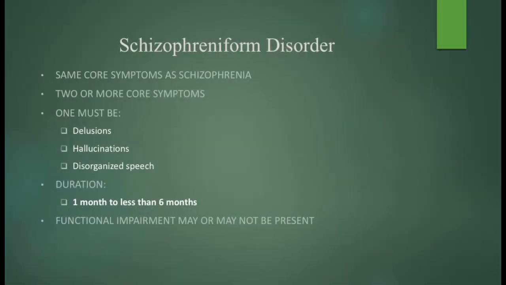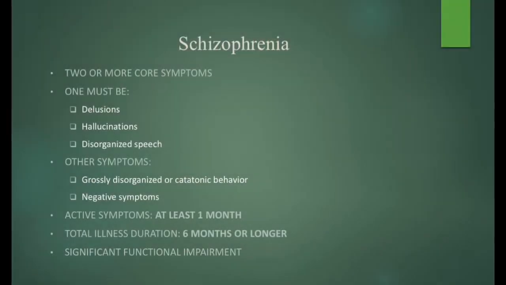Next is schizophreniform disorder. The symptoms are almost identical to schizophrenia, but the duration is shorter. The illness lasts at least 1 month, but less than 6 months. Some individuals recover completely, while others later develop schizophrenia. Now let's discuss schizophrenia itself. According to the DSM-5-TR, a person must have at least 2 of the 5 major psychotic symptoms, and at least one of those symptoms must be delusions, hallucinations, or disorganized speech.